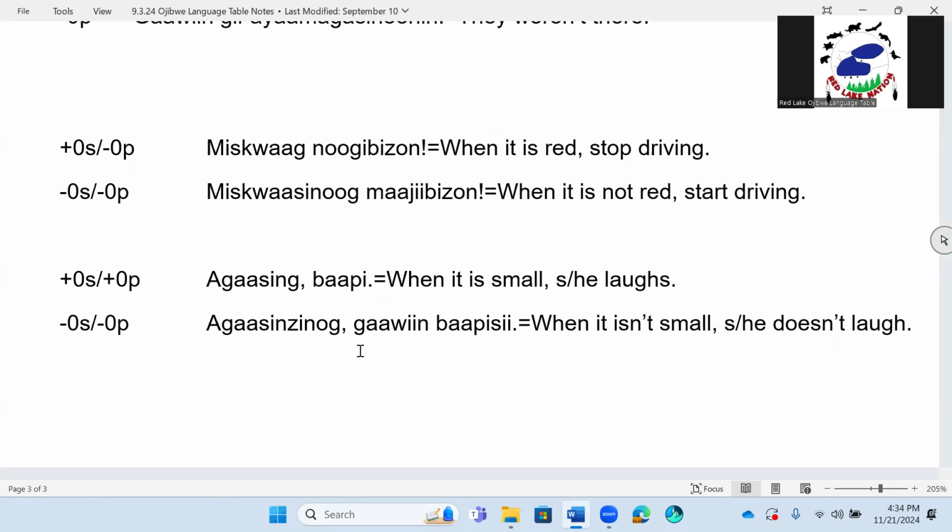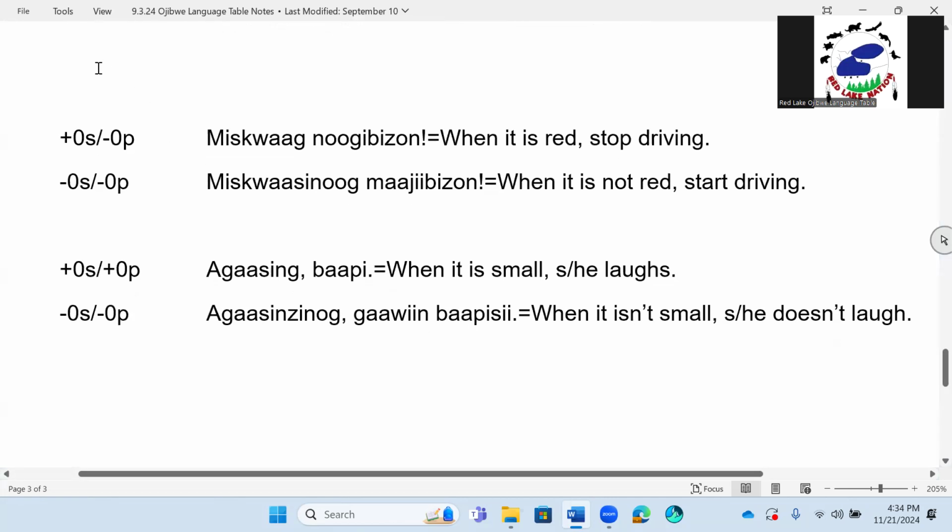All right, so let's see what these other ones are. We did some examples on how to put these, I believe, in conjunct form. So I need to add conjunct form to my notes, okay? Conjunct form means that words need to be said in conjunction with another independent statement. And so when it is read, that's in conjunct form.